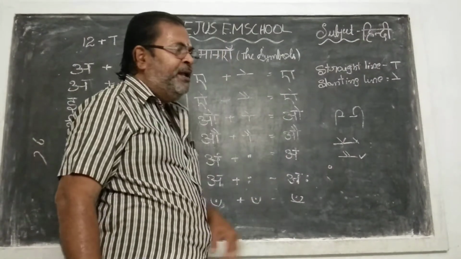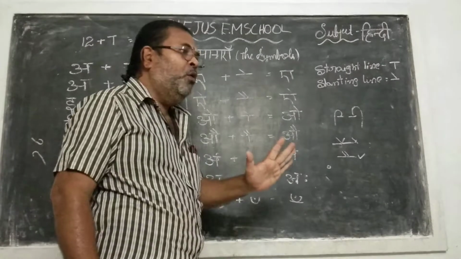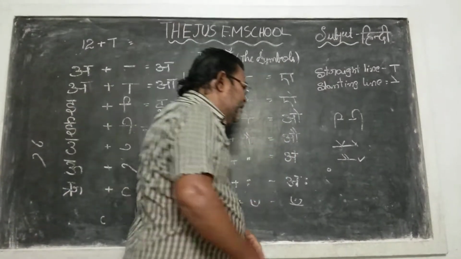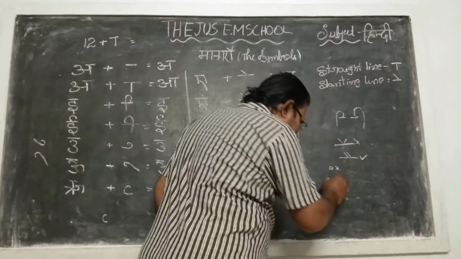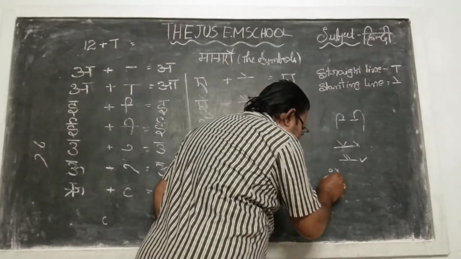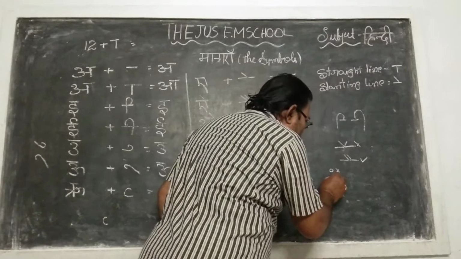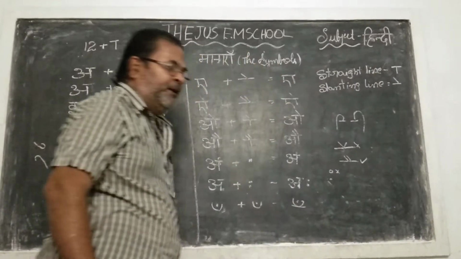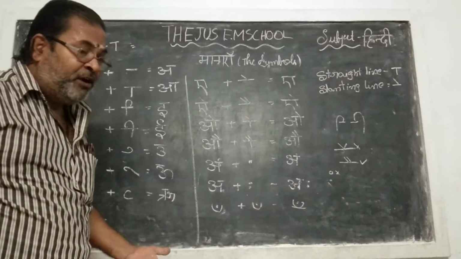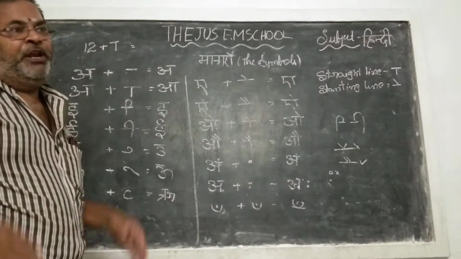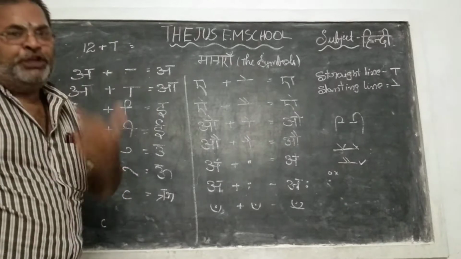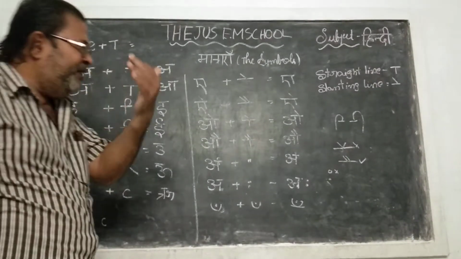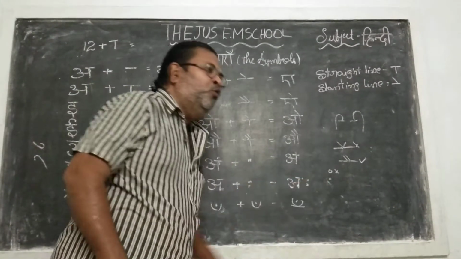Somebody writes a circle. No. When you write this, it is wrong. Bindu means you must write a total full dot. So where can you find that very easily? Whenever you see your mother's face, that is one of the bindu. She puts the bindu, so it is very easy to find. This is the bindu.